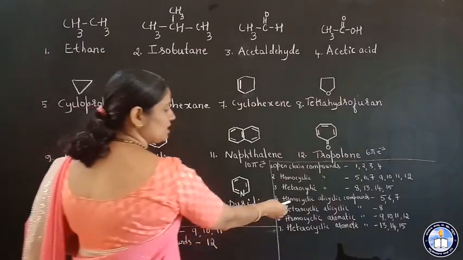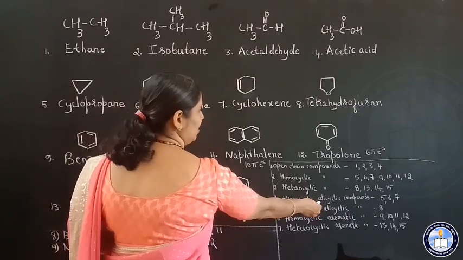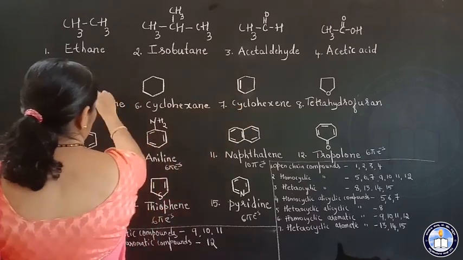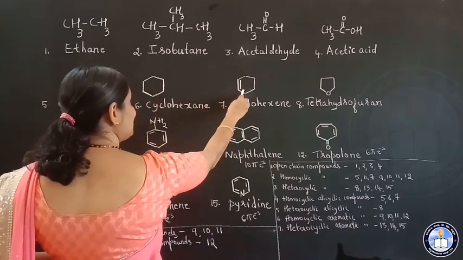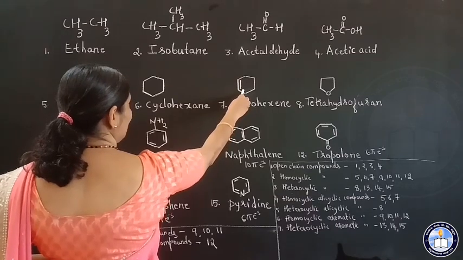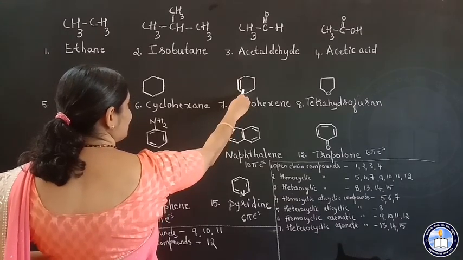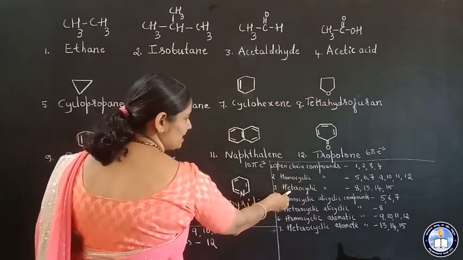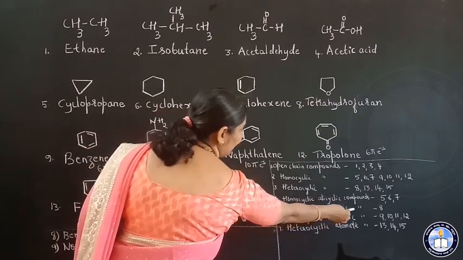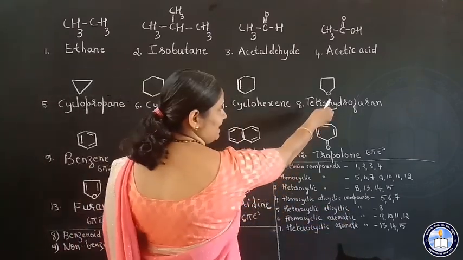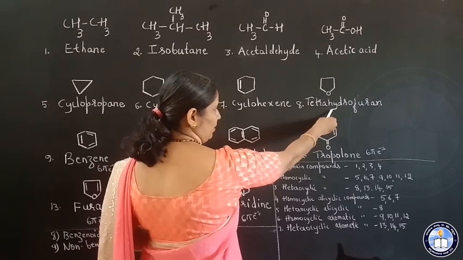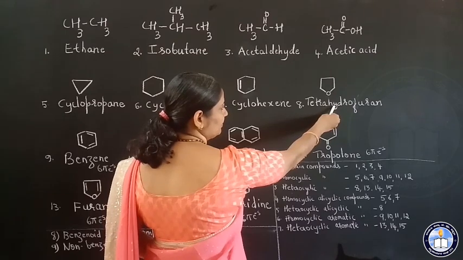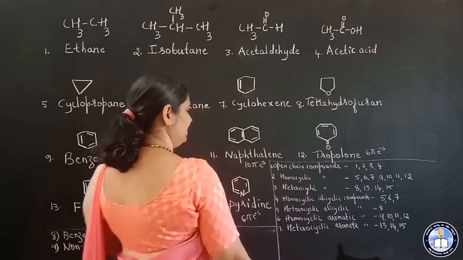Now we shall see examples for homocyclic, alicyclic compounds. So 5, 6, 7. These three are homocyclic, alicyclic compounds. So homocyclic compounds which resemble aliphatic compounds in chemical properties. Now similarly we shall see heterocyclic, alicyclic compounds. Only one example I have written here, tetrahydrofuran. So heterocyclic compound which resembles aliphatic compounds in chemical properties.